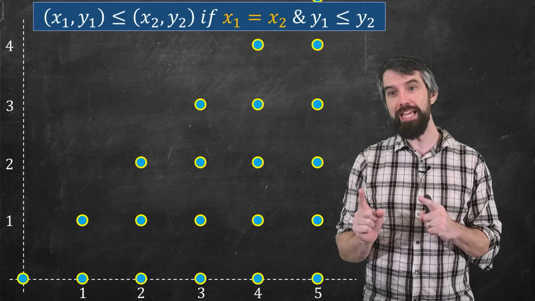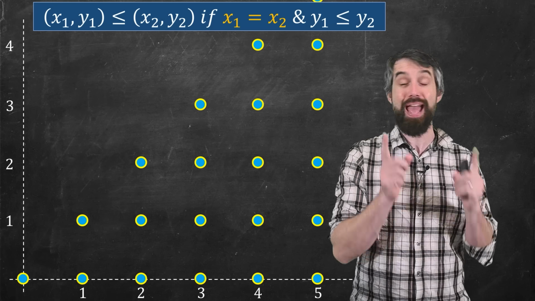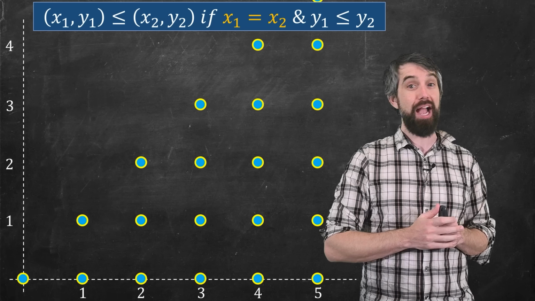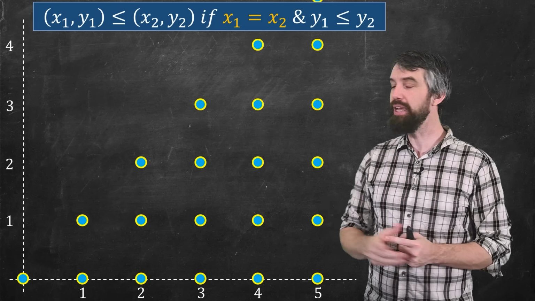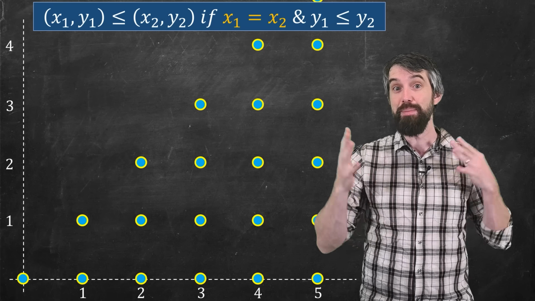And then I'm also going to change the ordering. Remember, previously the ordering was that x1 had to be less than x2 and y1 had to be less than y2. I'm going to be more demanding. I'm going to say that x1 has to be equal to x2. In order to be compared, you have to have the same x coordinate.